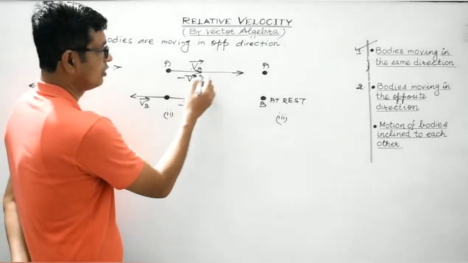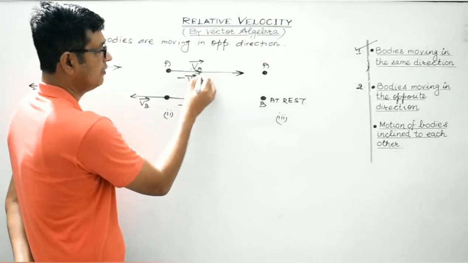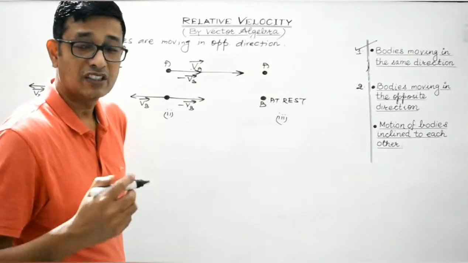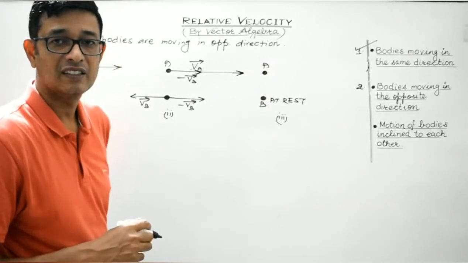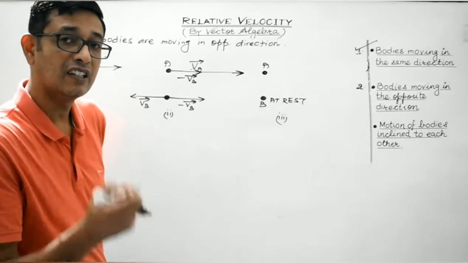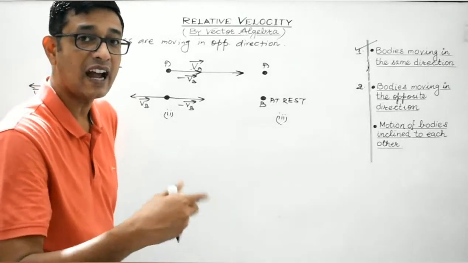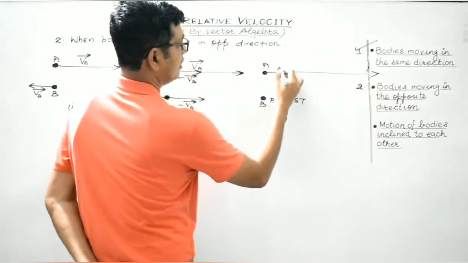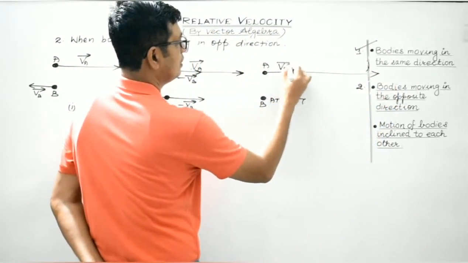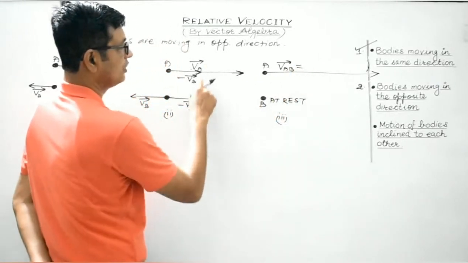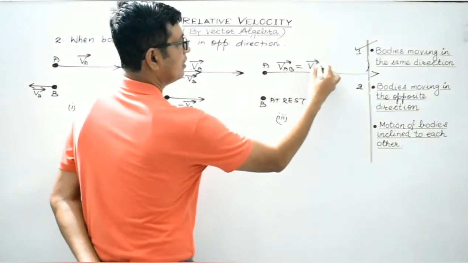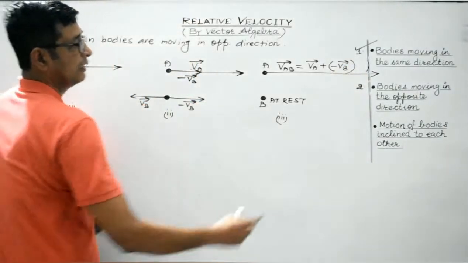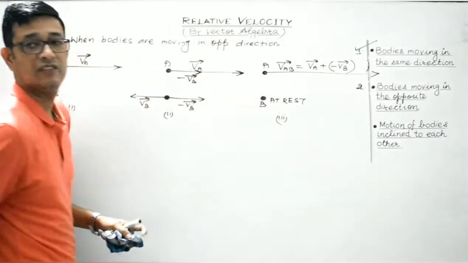While in this case, now look, VA vector and minus VB vector are both in the same direction. We have discussed how the vectors get added vectorially when they are in the same direction. What happens? It will get added up. So it will be VAB, equal to the vector addition of these two, that is VA vector plus minus VB vector. So the length of this arrow will increase, isn't it?